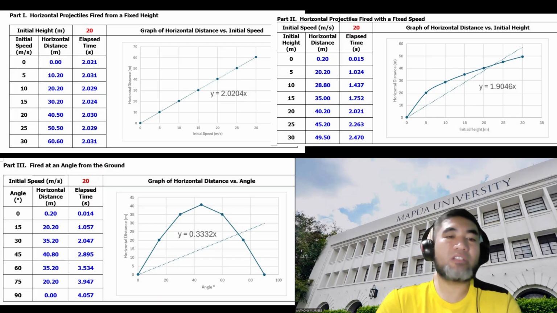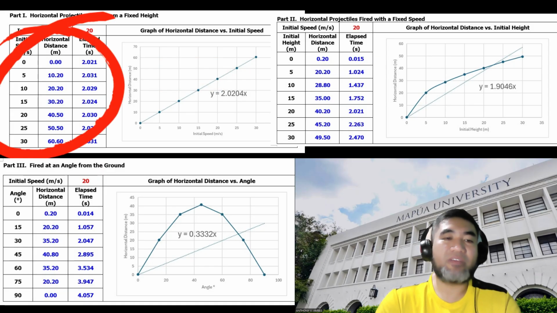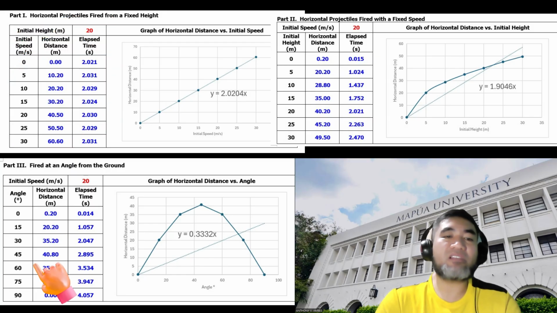In conclusion, this experiment demonstrated that projectile motion follows predictable physical laws. At a fixed height, horizontal distance is directly proportional to the initial speed. As height increases, distance increases non-linearly due to longer flight time. Finally, a 45 degree launch angle produces the maximum horizontal range, while higher angles result in a longer flight time but shorter distances.